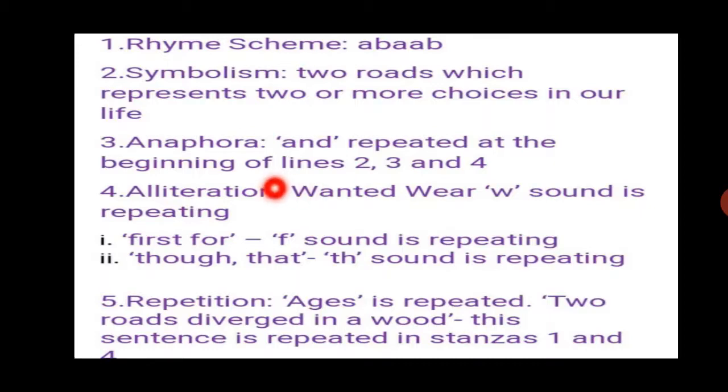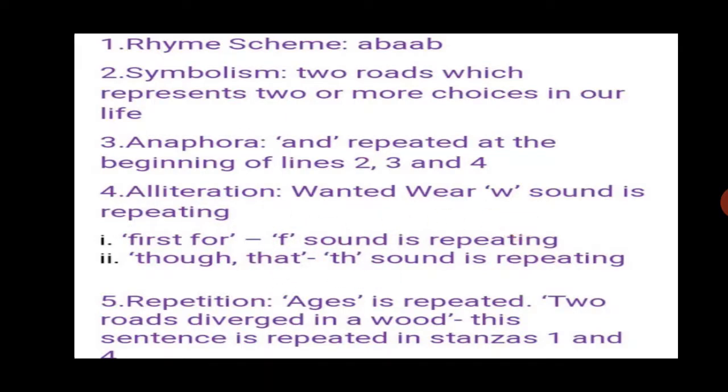So here you can see whenever there is a prominence of any sound, there is a usage of alliteration. Now here you have an example like wanted, wear. So which sound is prominent here? W sound is prominent here. And in the same manner, first, four. So the F sound is prominent here and it is repeating. Okay, again here though, that, the sound is getting repeated. So this is called alliteration.